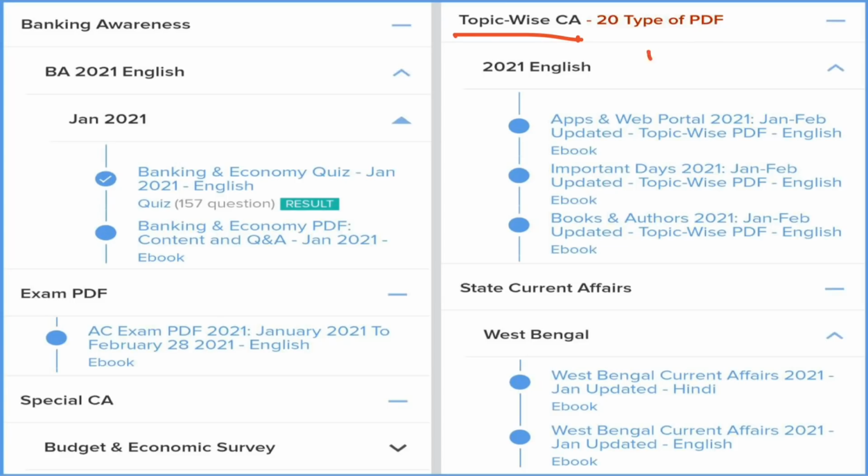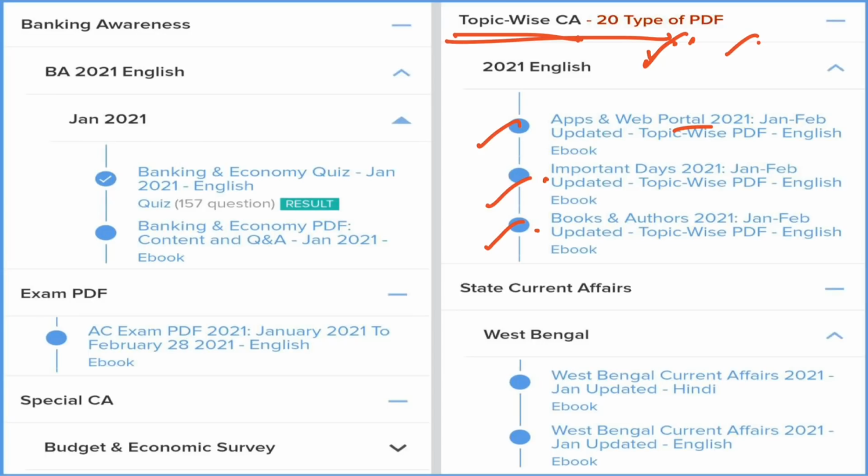We are providing 20 types of topics under the PDF section. Like you can see here, apps and web portals of 2021, important days, books and authors, national affairs, international current affairs, and sports current affairs. So we are providing these 20 types of PDFs, so that you can clear your exam in a very simple manner.